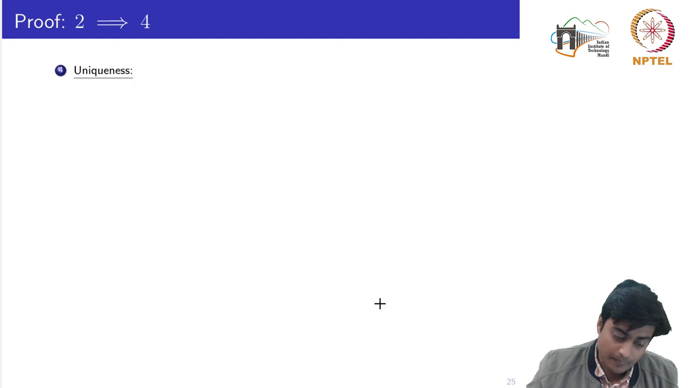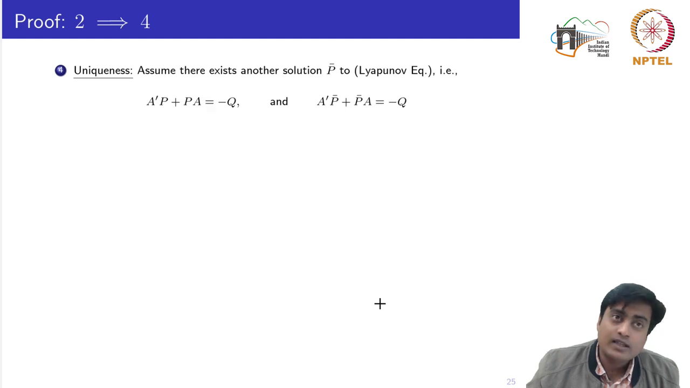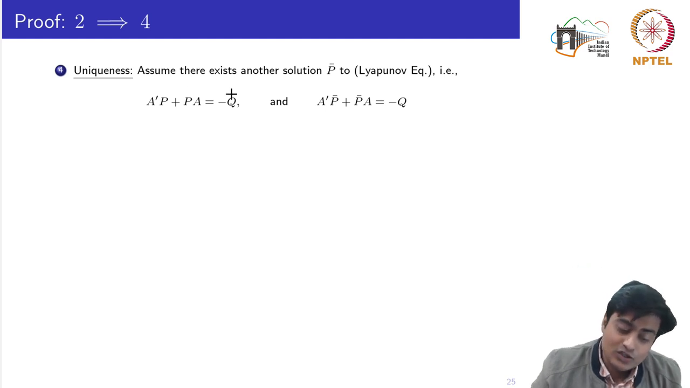Now the fourth one is the uniqueness property, meaning that there exists only that P and does not exist any other P. So let's assume that there exists another solution given by P bar which also satisfies the Lyapunov equation, and this P bar is different than the P defined in equation 2. So here we write the P in the Lyapunov equation and P bar which also satisfies the Lyapunov equation for the same Q.